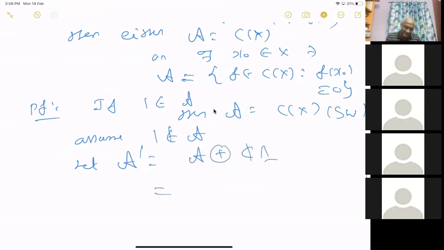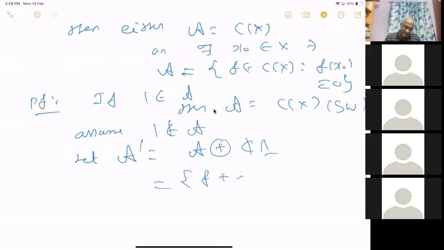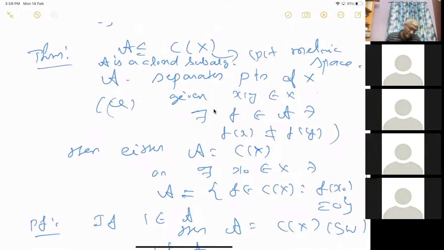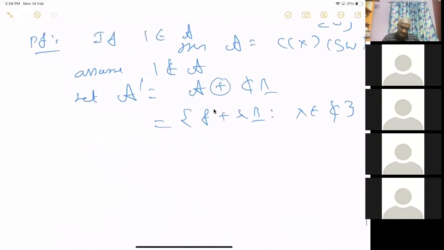This is just the usual vector space direct sum, which is just f plus lambda times 1, where 1 is just the constant function 1, which is the multiplicative identity for this algebra C of X. So f plus lambda 1, where lambda is in C. I should assume that if f is in A, then f bar is also in A. It's a conjugate subalgebra.